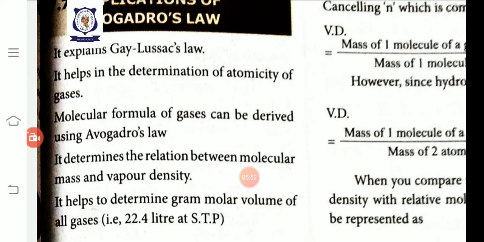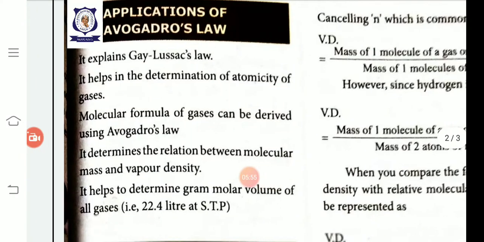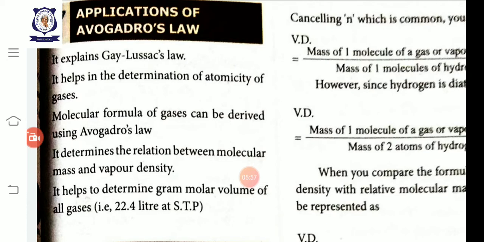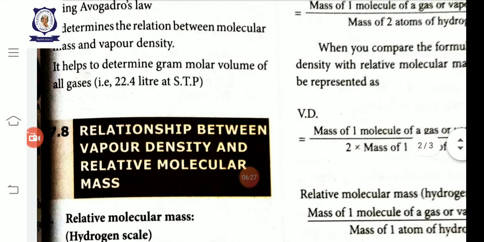This is an important 4-mark question: what are the applications of Avogadro's law? It explains Gay-Lussac's law. It helps in the determination of atomicity of gases. It gives the molecular formula of all gases, and it determines the relation between molecular mass and vapor density. It helps to determine the gram molar volume of all gases. One of the important applications is that it determines the relation between molecular mass and vapor density.